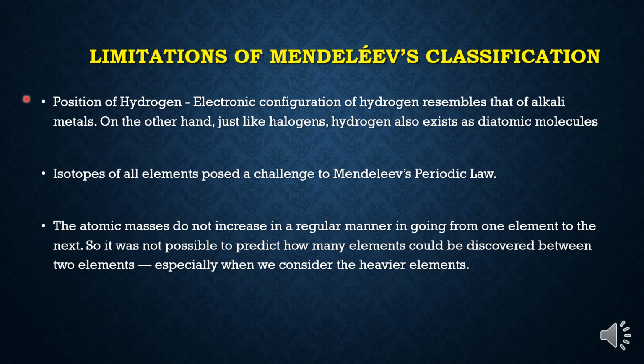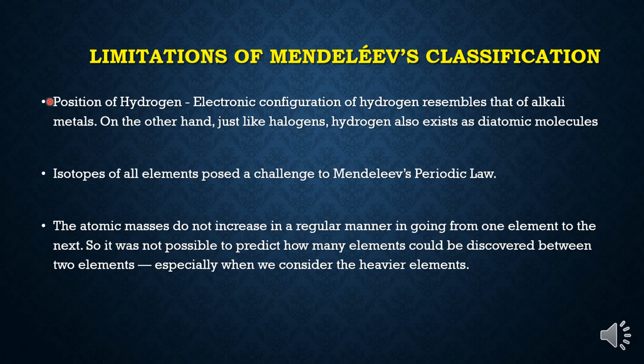Children, the first limitation is position of hydrogen. Hydrogen contains one electron in its outermost shell. Hydrogen can donate its electron to become hydrogen ion, like sodium donates its electron to become sodium ion.